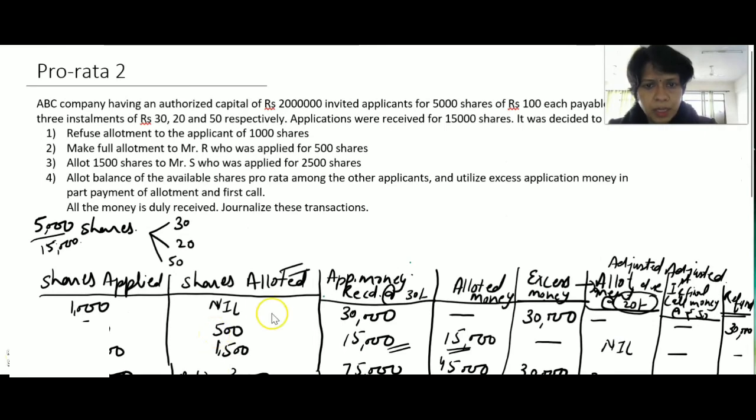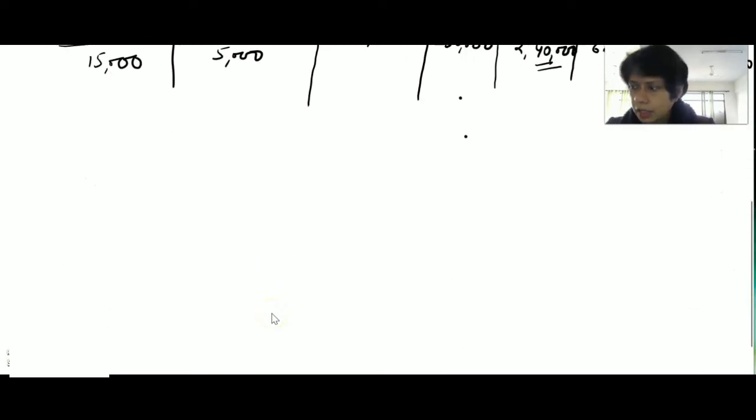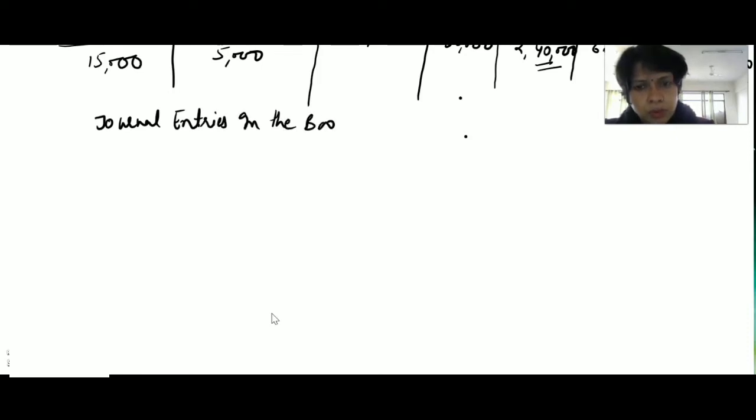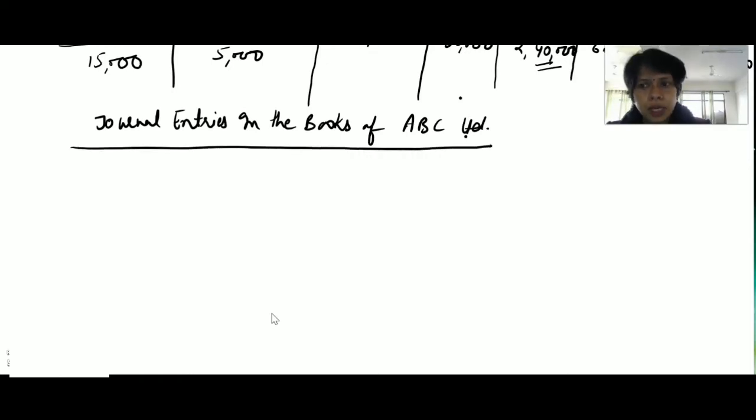So first we will maintain the format of journalizing and write journal entries in the books of ABC Limited. Now we will maintain the format of journal entries: date, particulars, ledger folio, amount debit and credit. Date is not mentioned here, so we leave it.